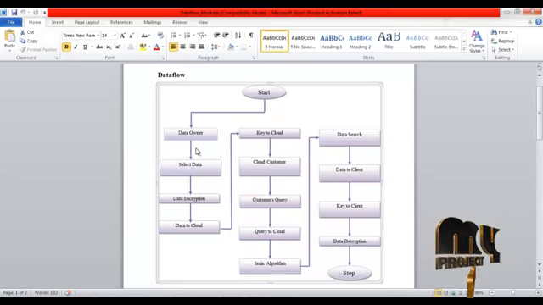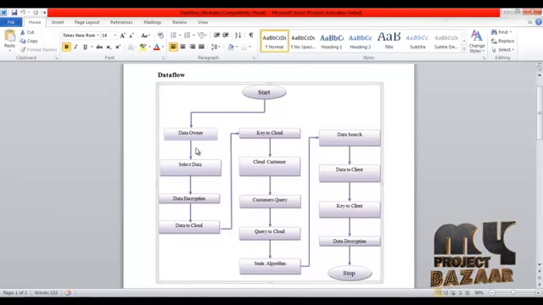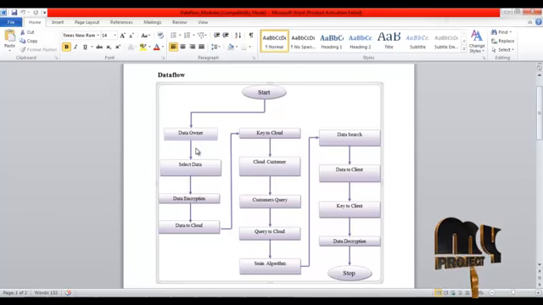The customer sends the query to the server, that is cloud 1. Cloud 1 searches the relevant data for the query sent by the user by using the SMIN algorithm. This algorithm is used to search the relevant data for the query sent by the client.